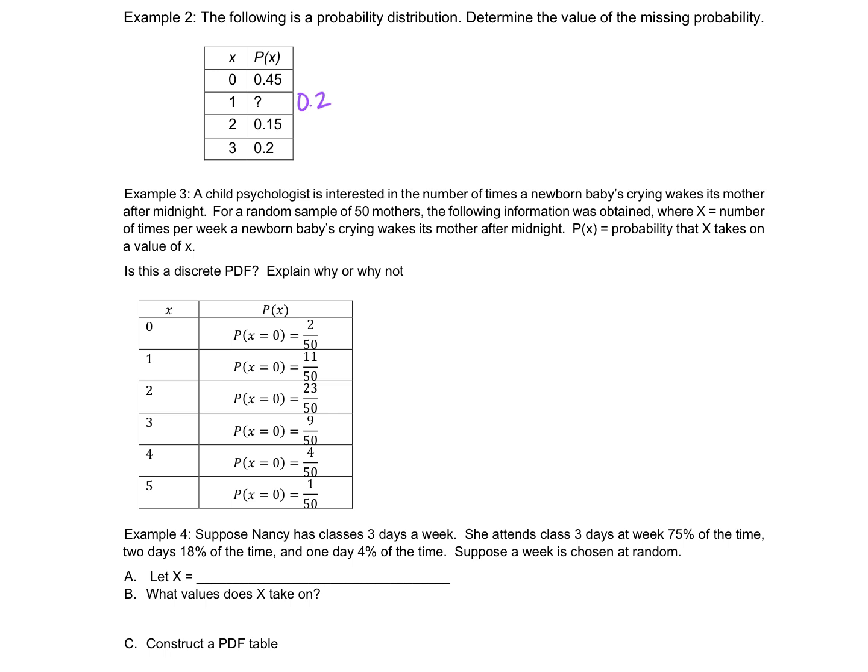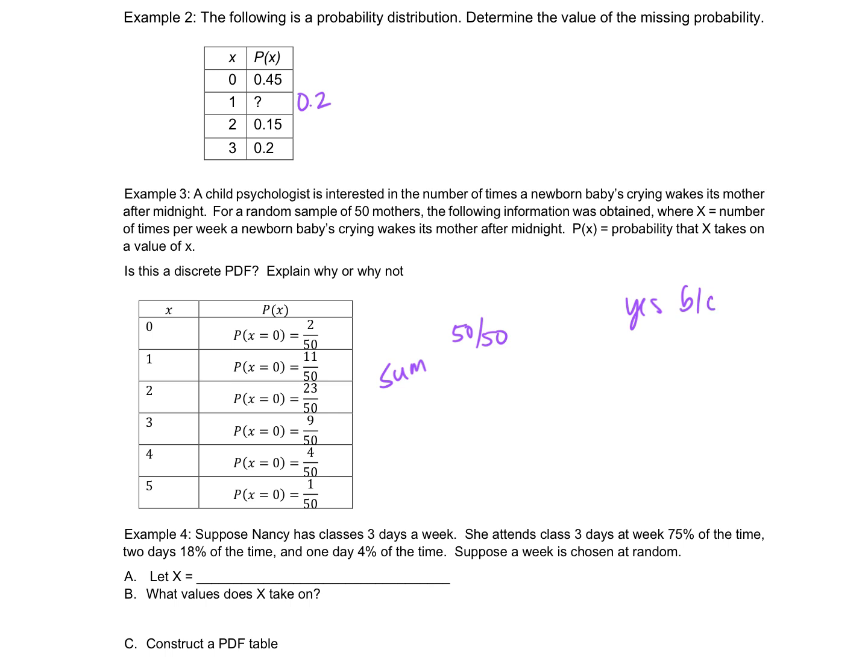Okay, so is it discrete? Yes. What else are we looking at? Does it add up to 1? It adds up to 1, and they're all between 0 and 1. So if you add this up, the sum is 50 over 50. So is this yes?